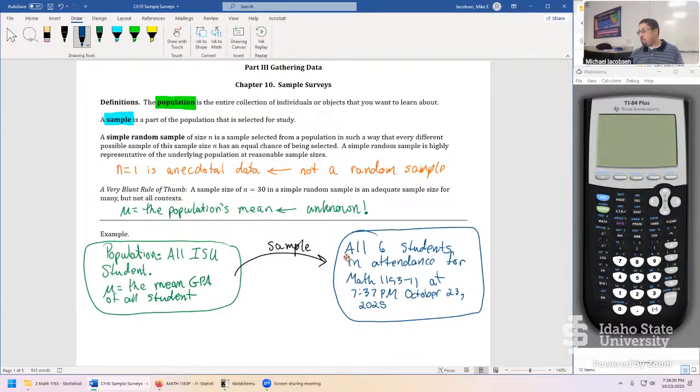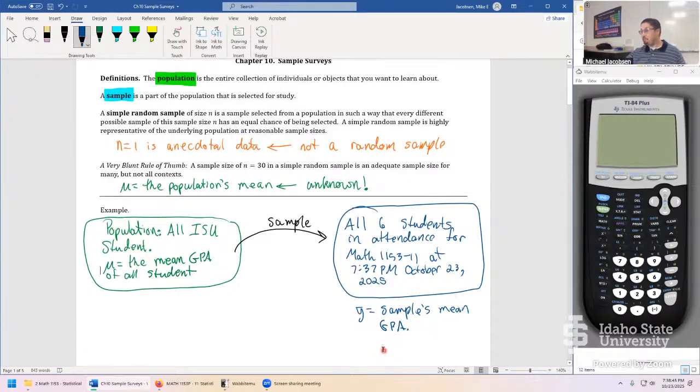You could use this sample and you could calculate Y bar from the sample. This is going to be the sample's mean GPA. And what do we like to do with that sample mean? We use inferential statistics and relate it back to the population, all ISU students, and we would love to make the claim that the unknown, the population's mean mu, the mean GPA for all students, would be approximately equal to Y bar. But it isn't always true.